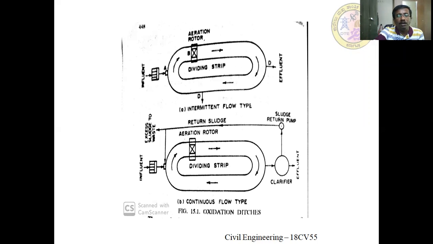So this is another figure which shows the difference between the continuous flow type as well as the intermittent flow type system. In the continuous flow system, there is a provision for the returning sludge. But in the intermittent flow system type, there is no provision for the returning sludge.